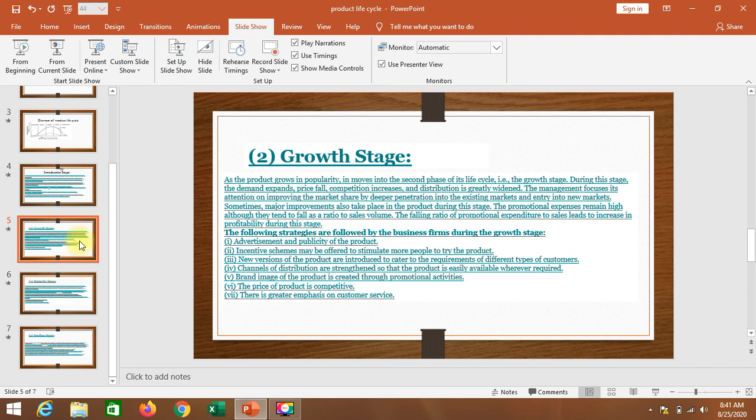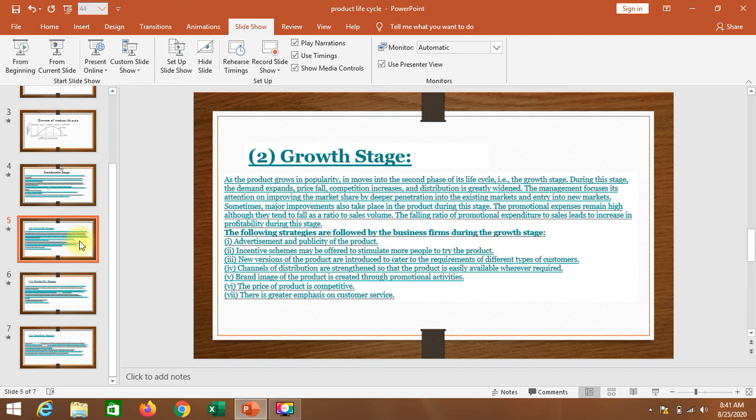So the firms or manufacturers get more and more profit from the product. Due to market demand and profit incentive, new firms will enter the market. So it will help to modify our product. Competition is increased at the same time. The competition will increase as new firms enter the industry and market. So they will have a simple approach: try my product, buy my product. Means the manufacturer changes his policy to try my product, buy my product.